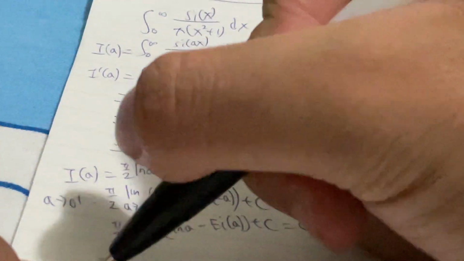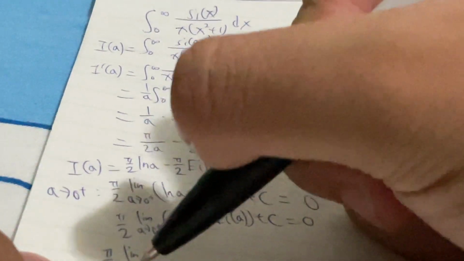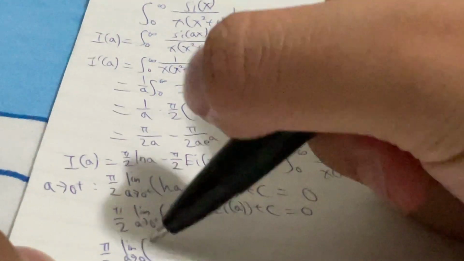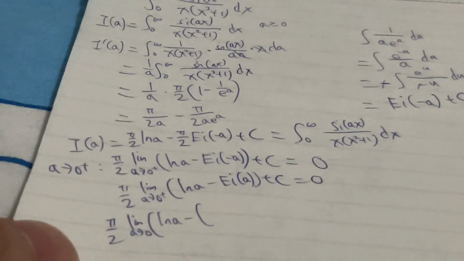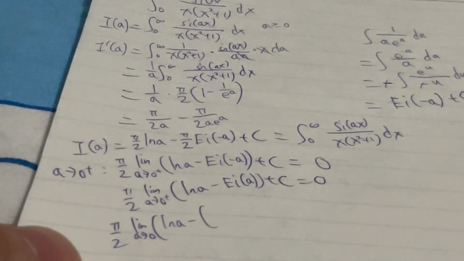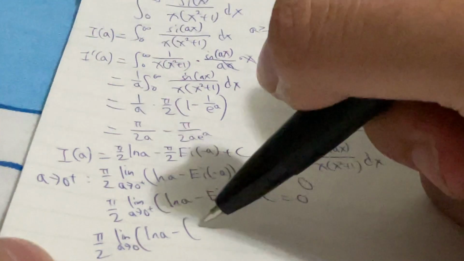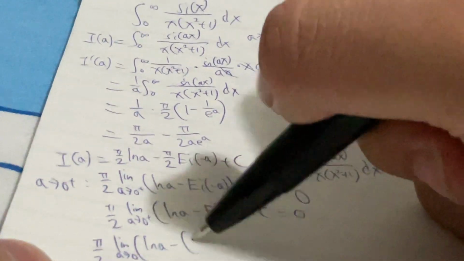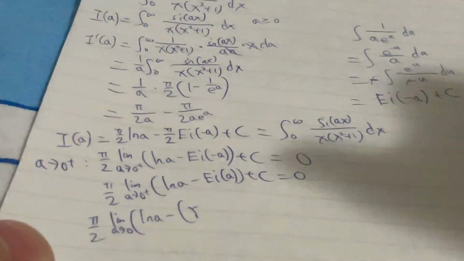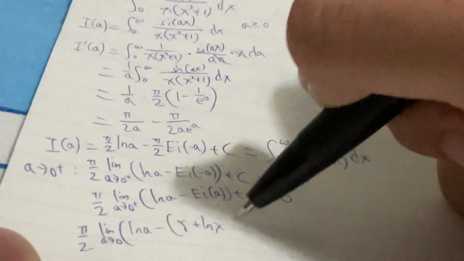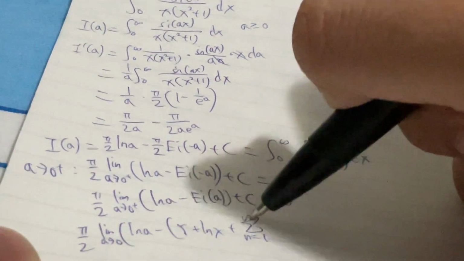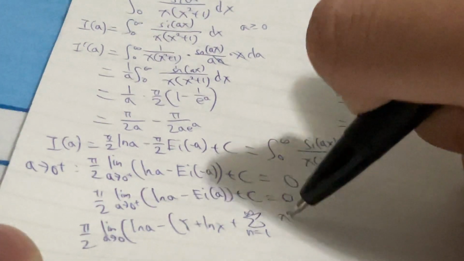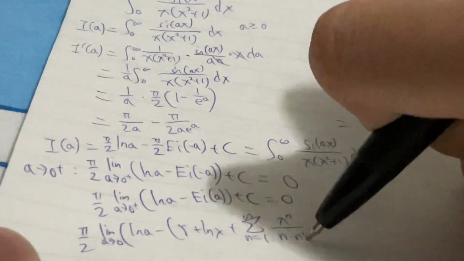So Ei of a, you can write this as what? You should remember this is equal to the Euler-Mascheroni constant, and then plus ln x, right? And then plus the summation as n equals 1 to infinity of x to the power of n over n times n factorial.